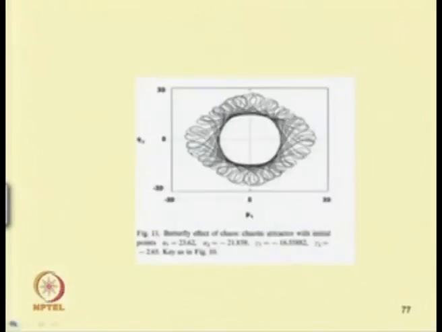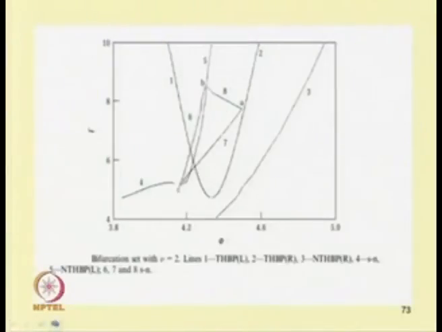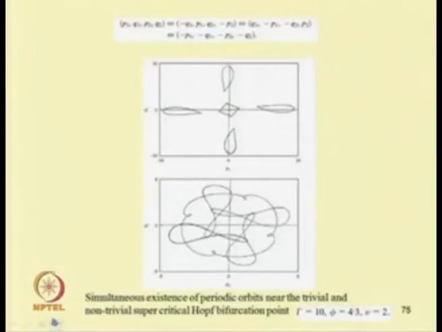For example, this is a case taken from Dwivedi and Kaur. This is periodic response and chaotic response.